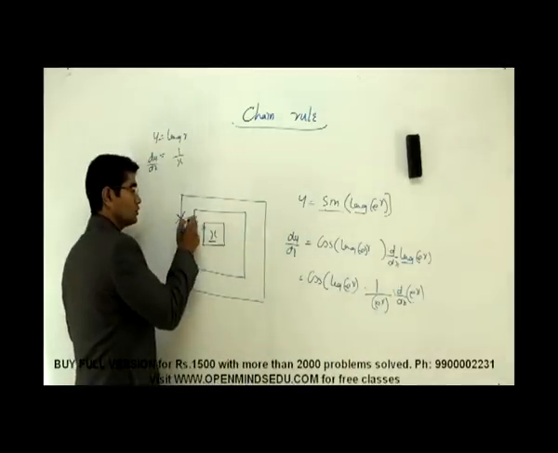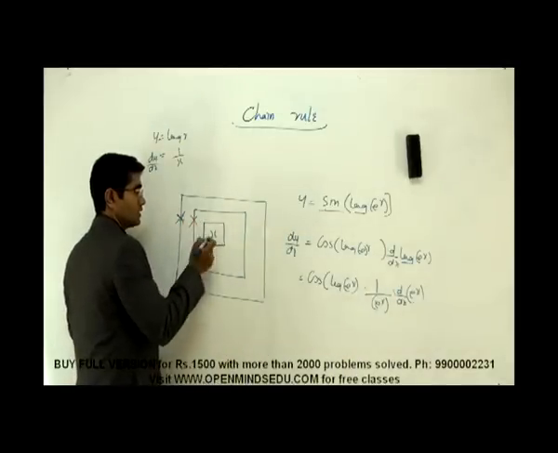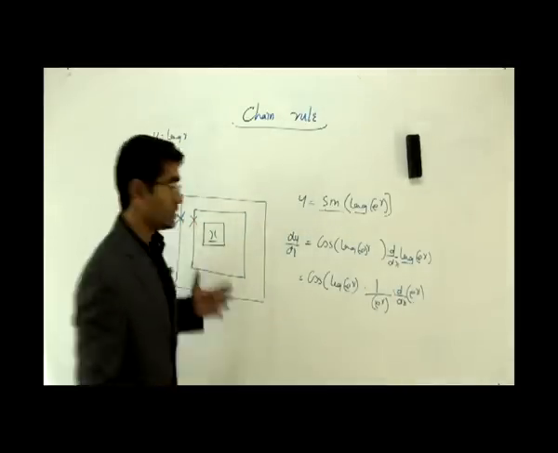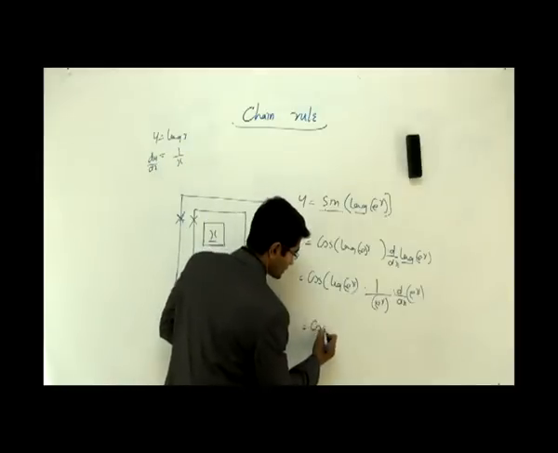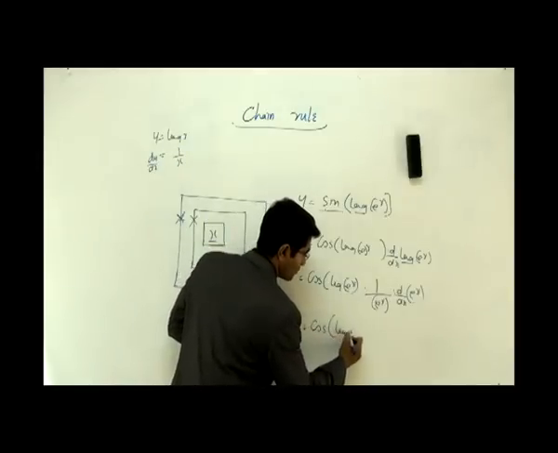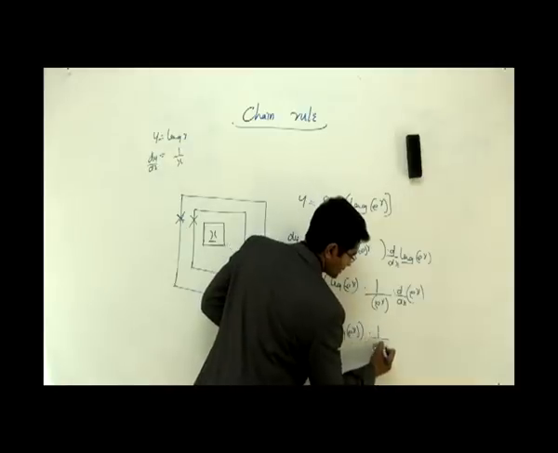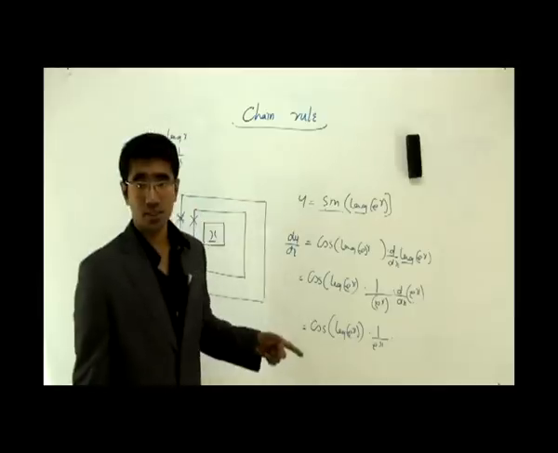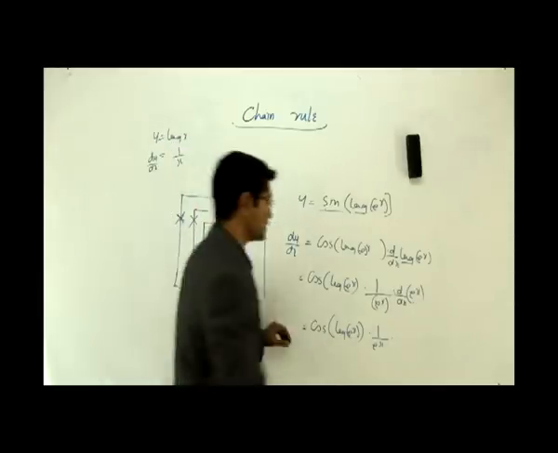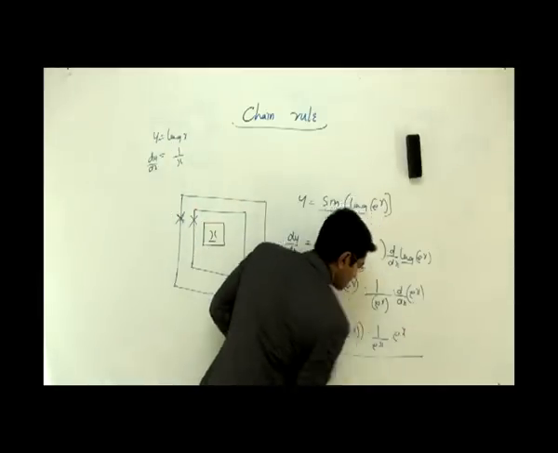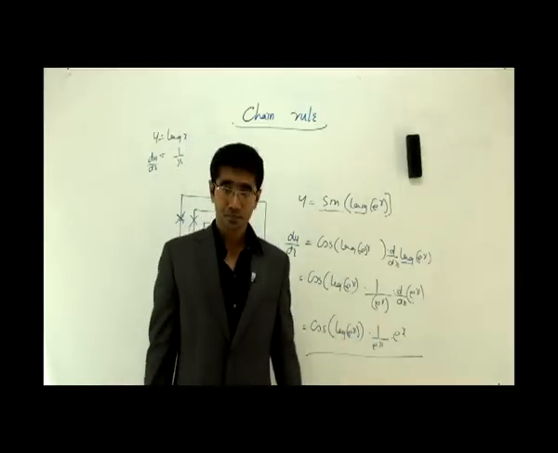See, I broke two walls. The last wall is left out. Then I can reach my princess. So that is cos of log of e power x for the first wall, 1 by e power x for the second wall, and the last wall is e power x. Differentiation of e power x is e power x itself. So e power x. That's how simple it is.